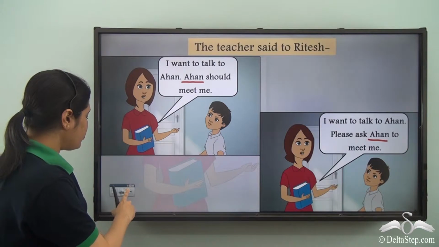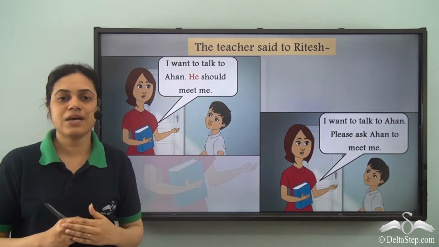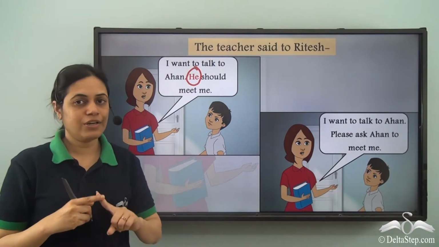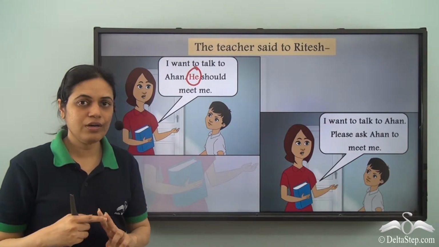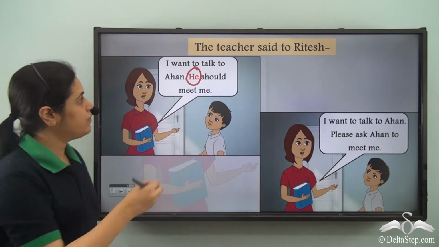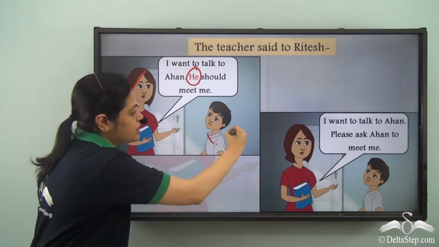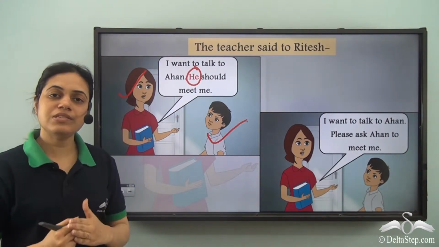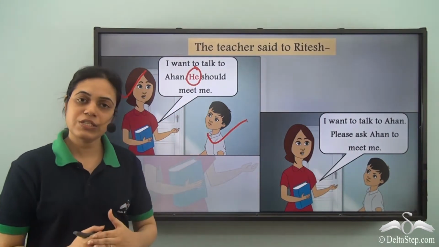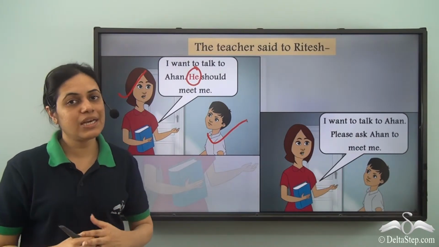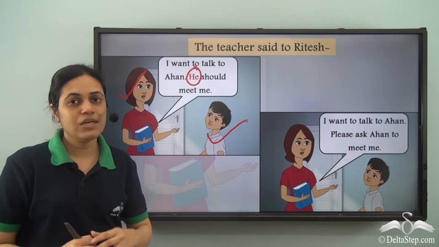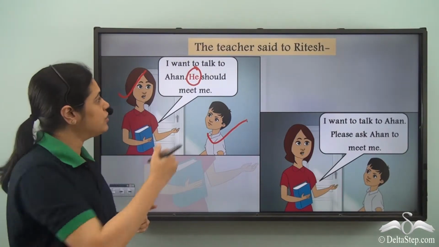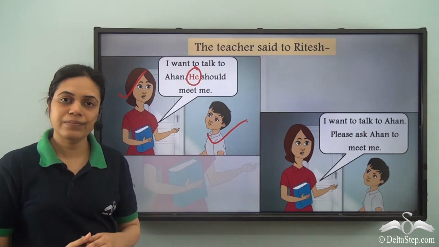Now, the pronoun used when Ahan is in the subject is he, third person, singular, masculine gender, because this is the teacher, this is Ritesh. So Ahan is neither the person speaking nor the person spoken to. He is somebody else. So third person, singular, just one person, and masculine gender. So the pronoun used is he.